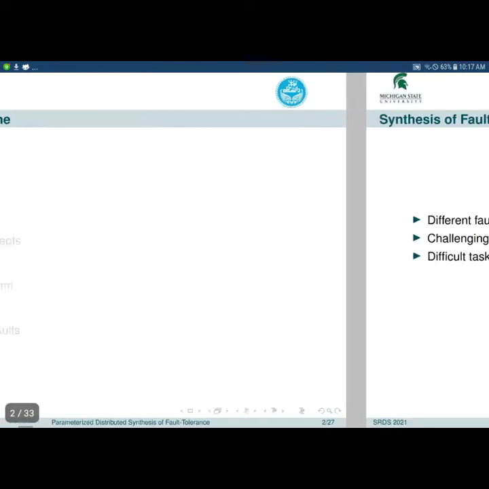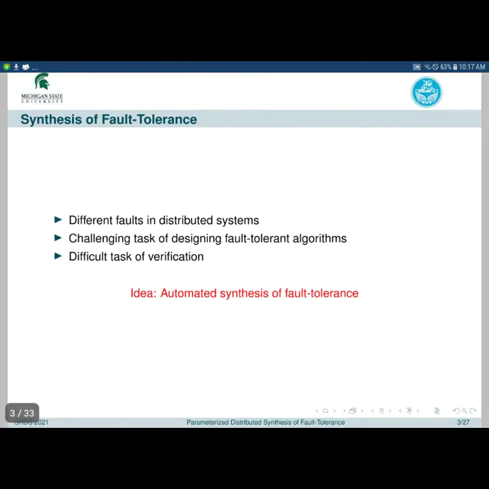Let's start with the motivation. Distributed algorithms can be subject to different types of faults. Therefore, providing fault tolerance for these algorithms is very important. Designing fault-tolerant algorithms is a challenging task, and proving their correctness can be even more difficult. So, an active research area is to automatically synthesize fault-tolerant algorithms where the resulting algorithm is guaranteed to be fault-tolerant.